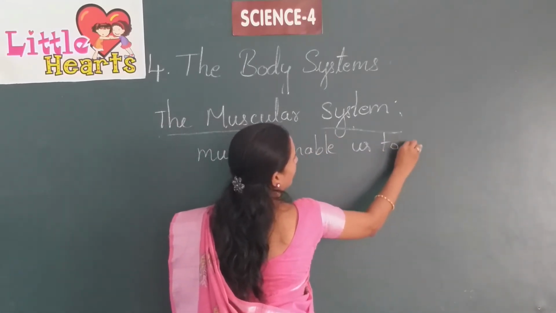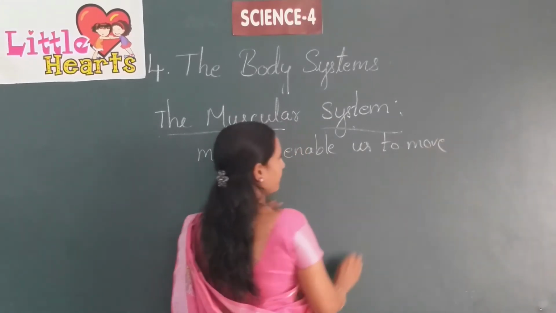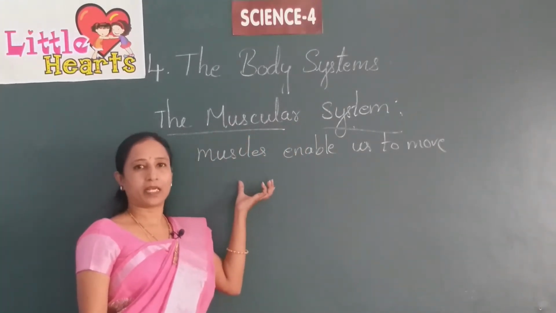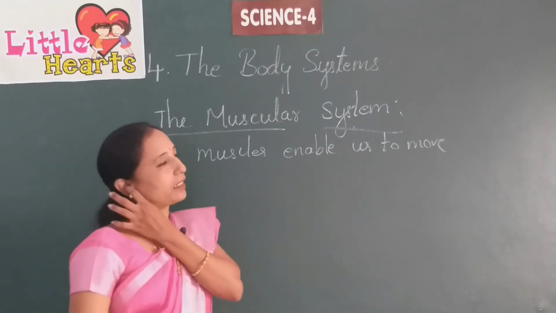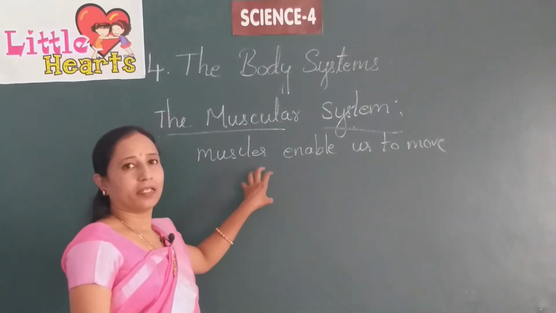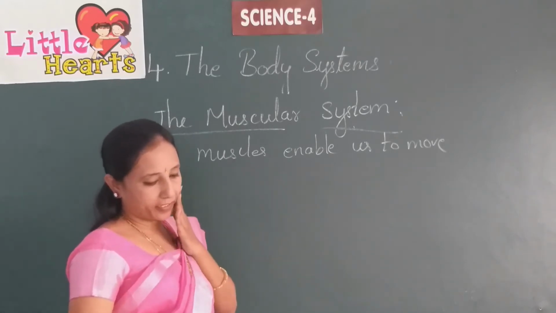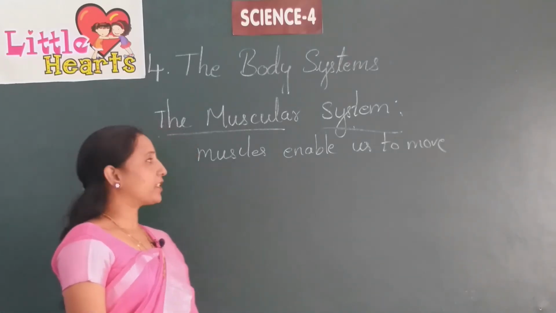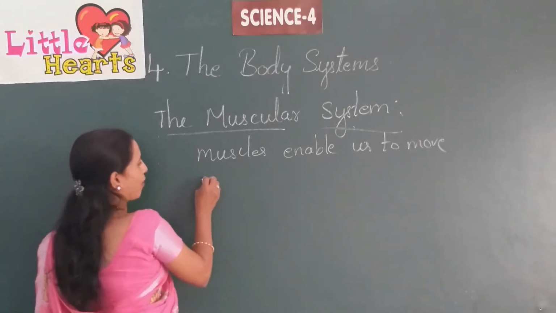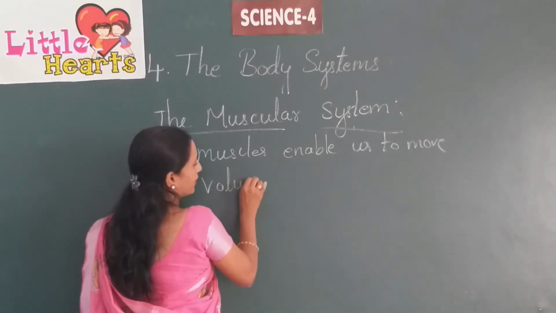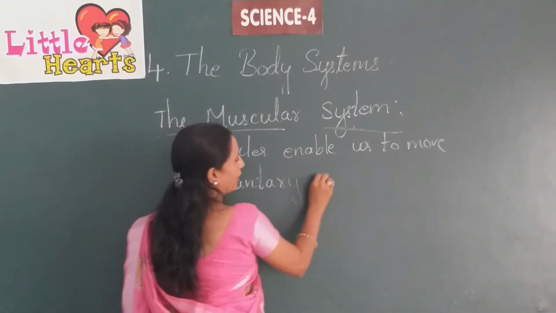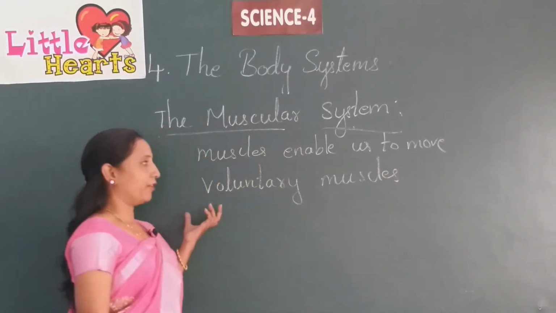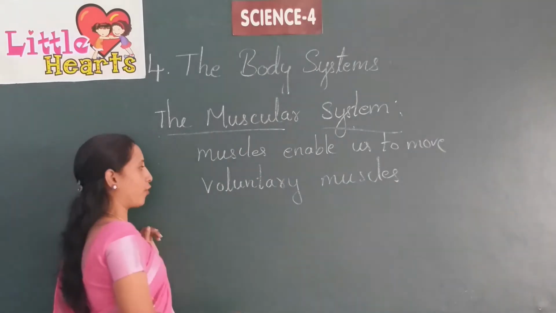So we need bones and we also need muscles. Together only is it flexible for the movement of any body part. The muscles which are under our control are called voluntary muscles. And there are muscles which are not under our control.